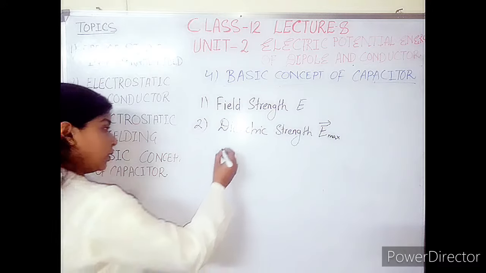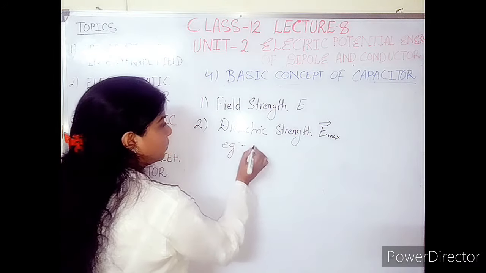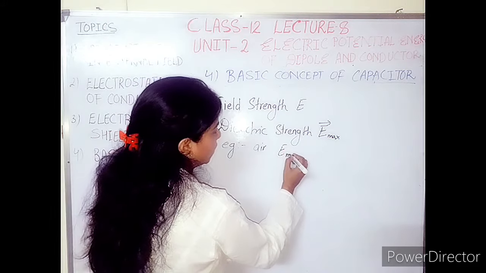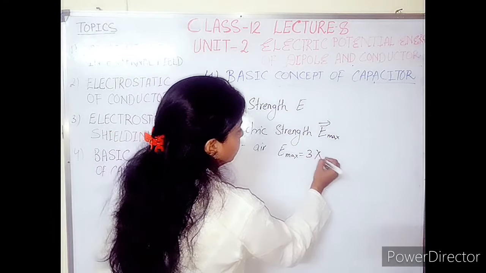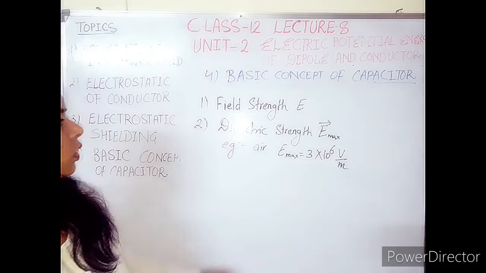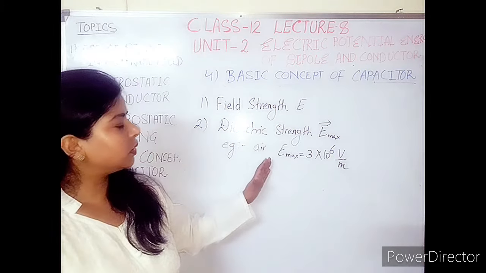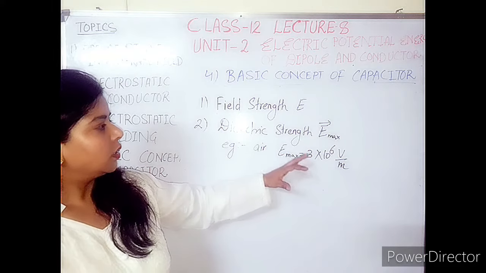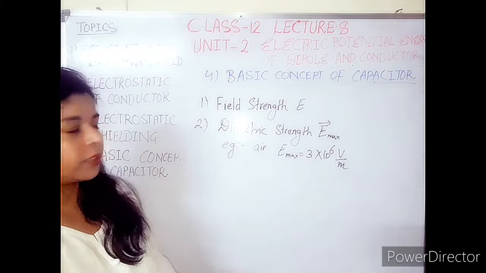For air, you can write down one example of dielectric strength. For air, the dielectric strength E maximum is equal to 3 into 10 to the power 6 volt per meter. That means we can apply this maximum limiting value of electric field, 3 into 10 to the power 6, till which air particles do not break.